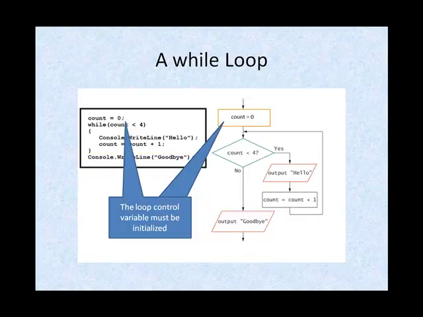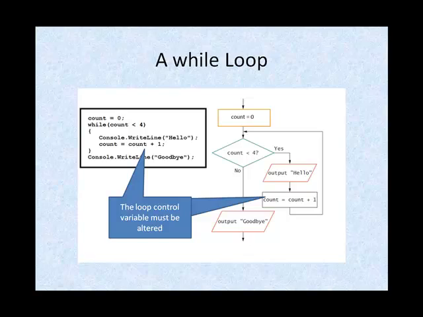When you have a while loop, if you want it to work correctly, a loop control variable must be initialized appropriately. Also, the loop control variable must be tested correctly. And finally, somewhere within the loop the loop control variable must be altered so that there's some way to end the loop.